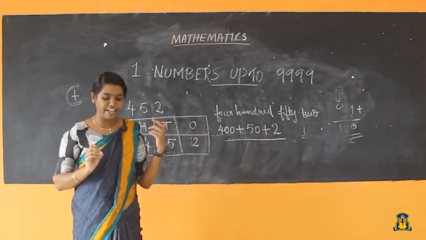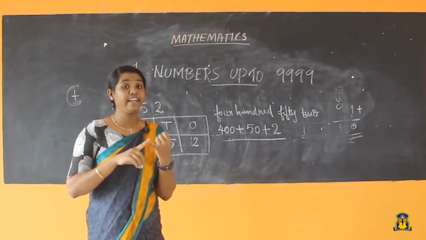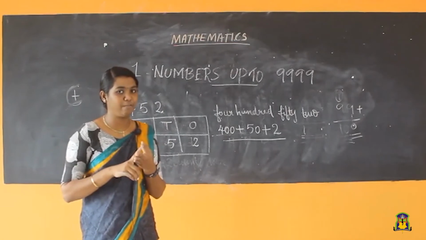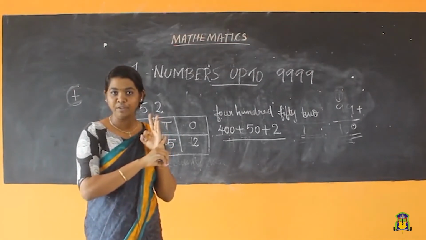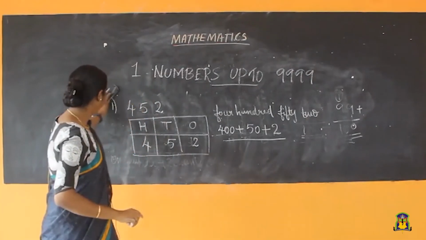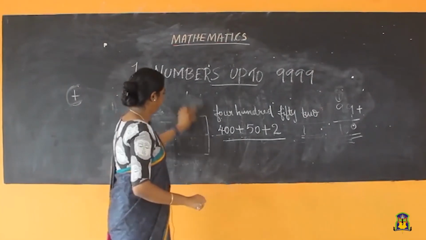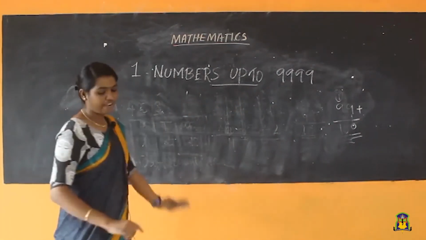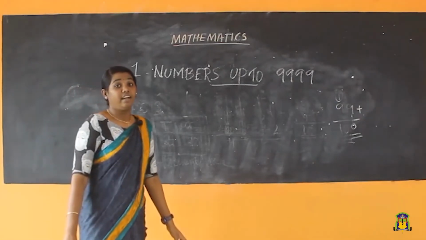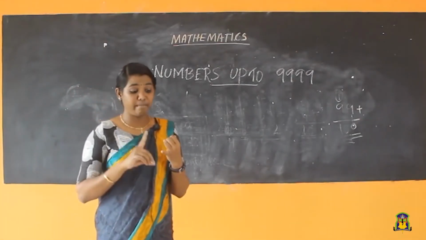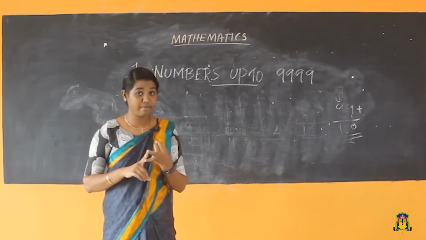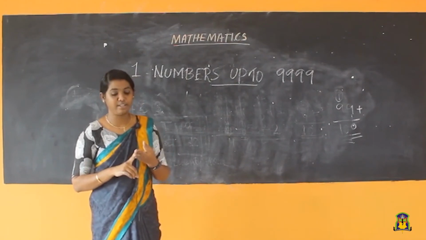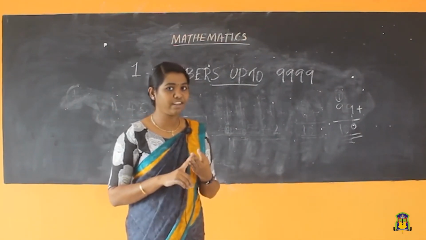Okay, students. So, you have clearly understood the number name writing, then abacus representation, then what we have studied? Expanded form. So, these 3 things are clear to you. Okay, next. So, you have studied these things in the class, that is the number names, abacus representations, and then expanded form also. So, now teacher is going to give what?